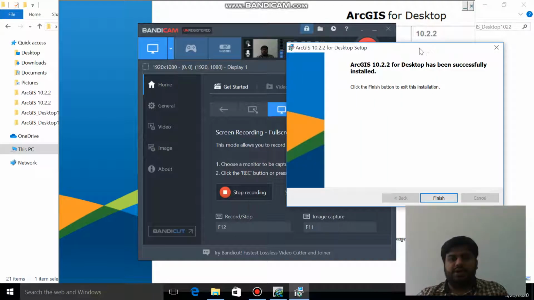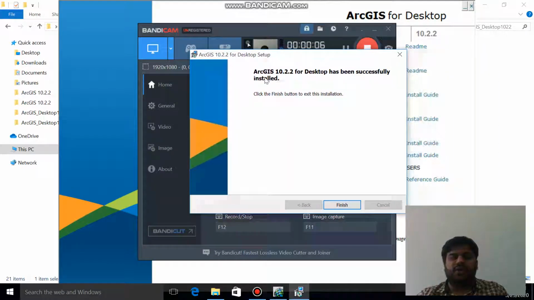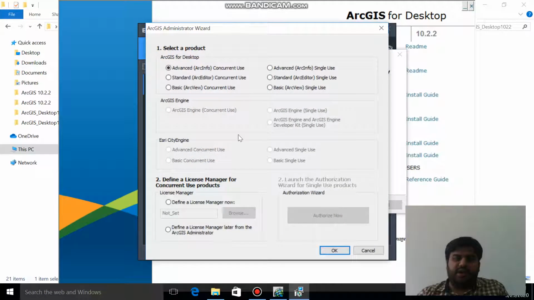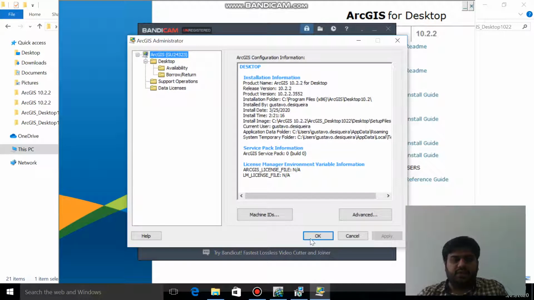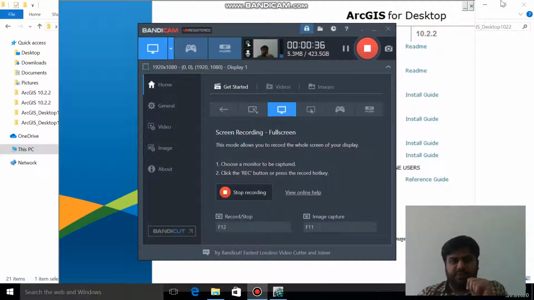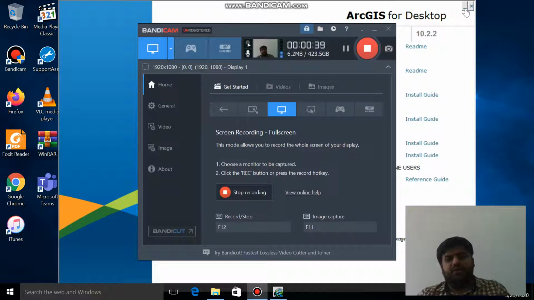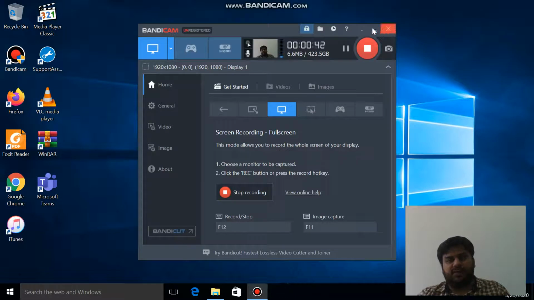So when the installation of the first step is complete, you will see this message window that ArcGIS 10.2 Desktop has been successfully installed. So you just need to finish it, and yes, the Advanced ArcInfo Concurrent Use option. So you click on OK. So again you click on OK. So the first step is complete. So now we are going towards the second step.